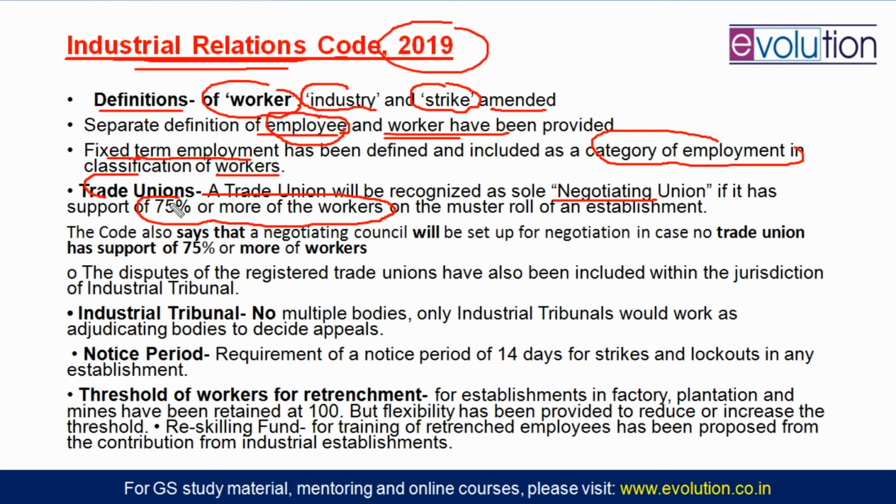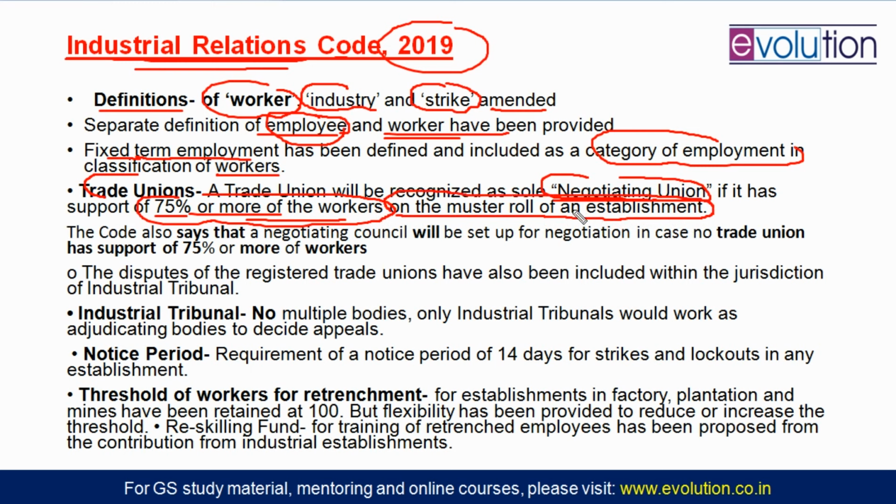If this trade union has the support of 75% or more workers of the company, that trade union will be solely responsible for negotiating disputes. In the company's dispute, this will be the negotiating unit only if it has 75% or more workers as supporters. And those workers should be on the muster roll of an establishment. That means they should be on the working